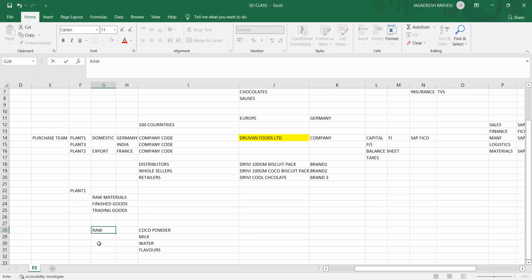So you have raw materials. Once raw materials are mixed in certain portions, like so many liters, kgs or tons, and so many liters of milk, you finally prepare the finished product, that means your biscuit. Once you have manufactured this product, the product that you are finally going to sell in the market, you will call it a trading good.